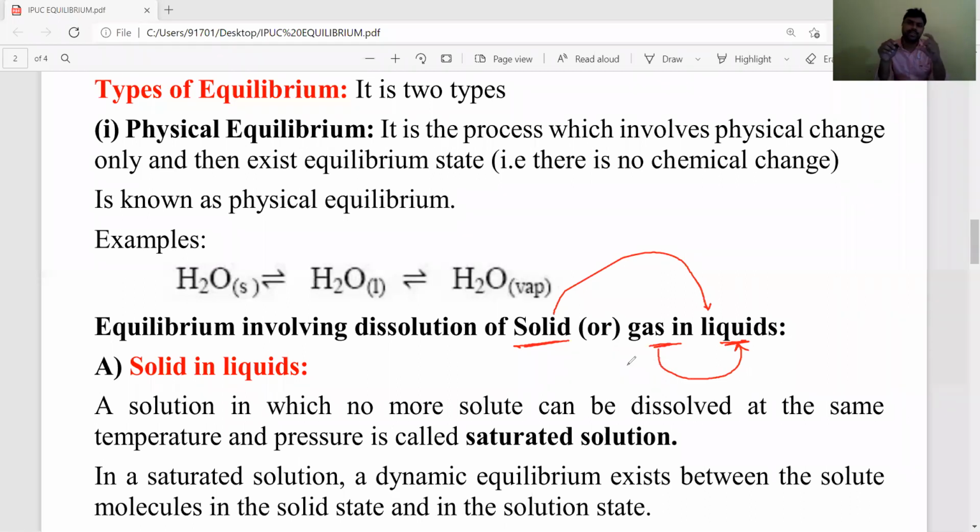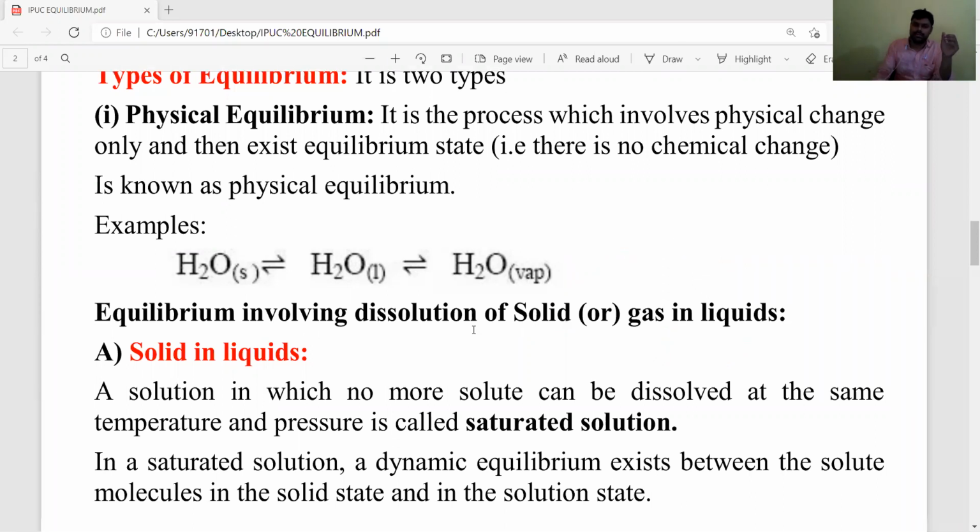For example, we drink sugar water, or soda water, meaning carbonated water. The making of sugar water and soda water involves physical equilibrium only, because we are making saturated solutions.